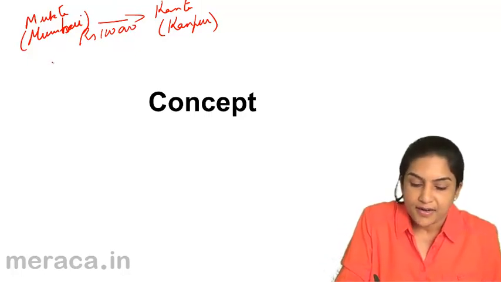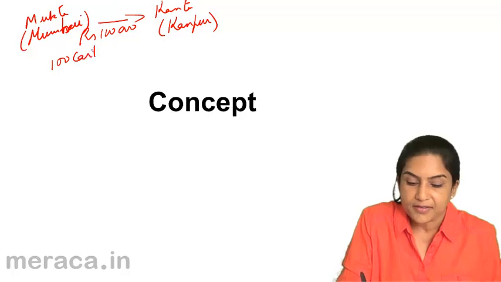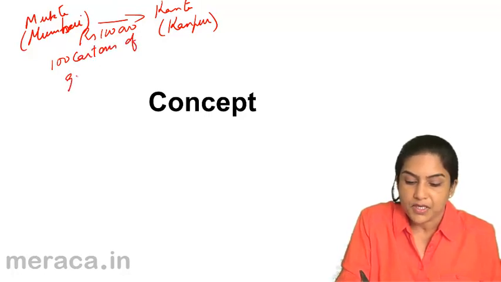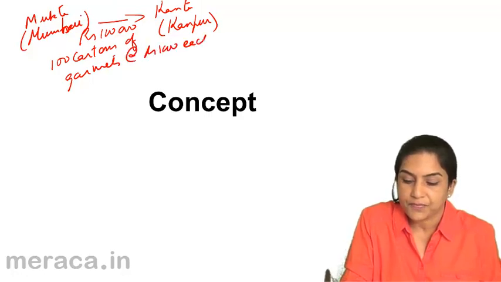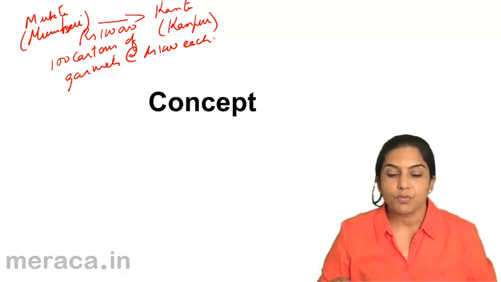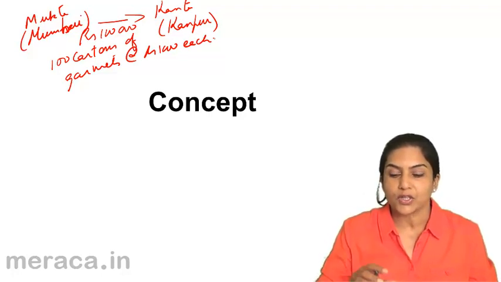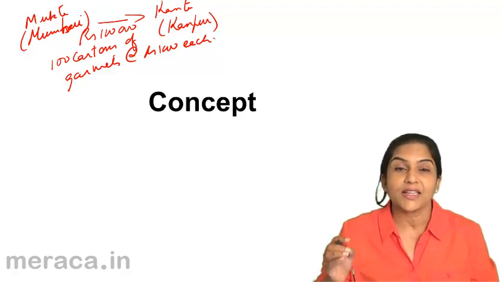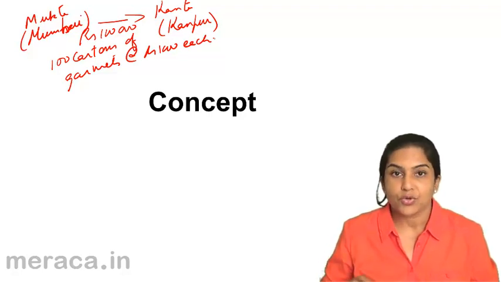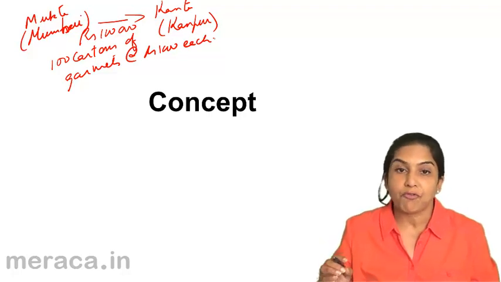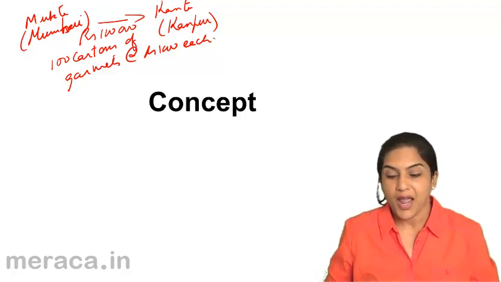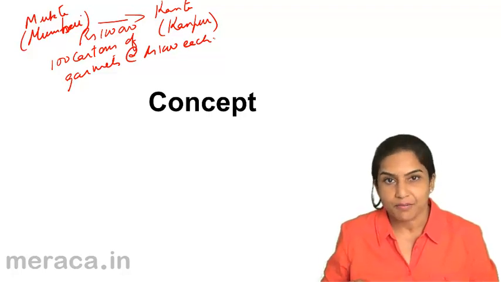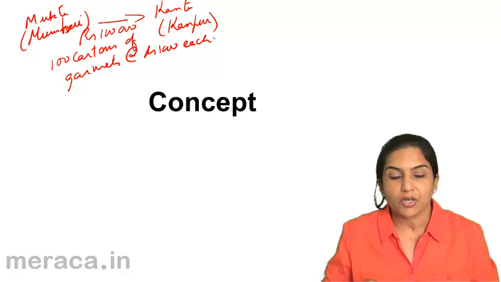Let us say there are 100 cartons of garments costing 1,000 each. So Mukta has sent 1 lakh worth of goods to Kanta. Why has Mukta sent these goods to Kanta? Because Mukta wants to sell these goods in Kanpur. So Kanta is supposed to sell the goods for Mukta in Kanpur, and Kanta for this will be given a commission. So the goods actually belong to Mukta.